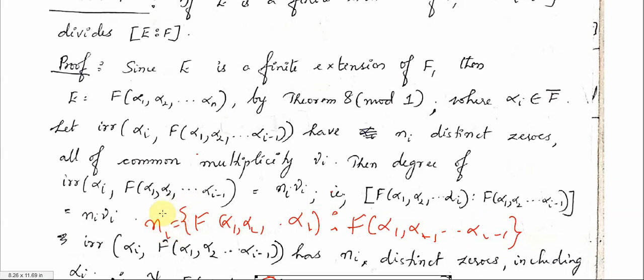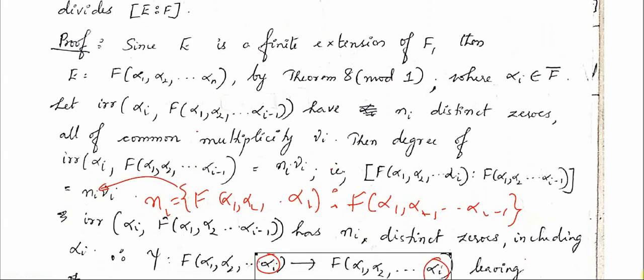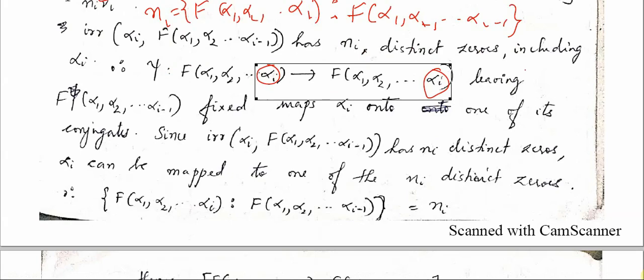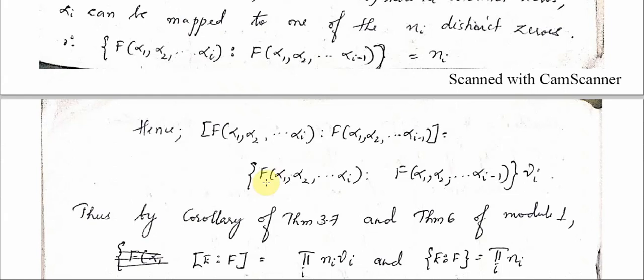So for this value of ni I can substitute here. Alright, so that is how we get the next statement: the degree of F(alpha 1, alpha 2, etc. alpha I) is equal to the index of that times mu I.